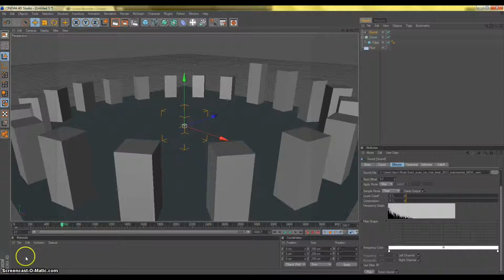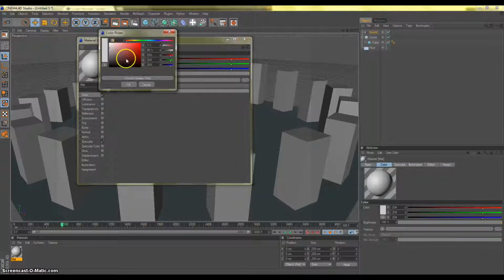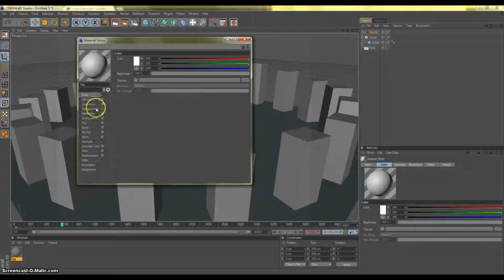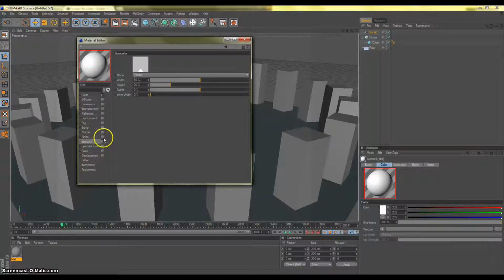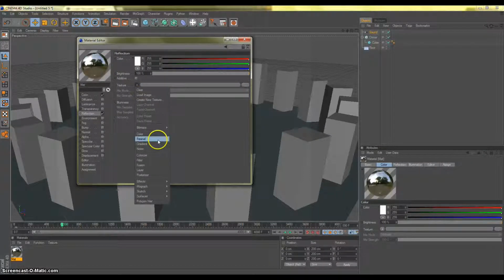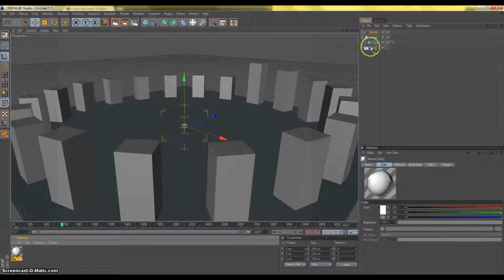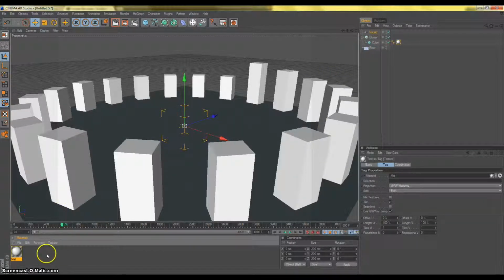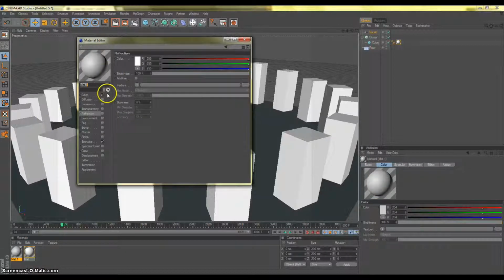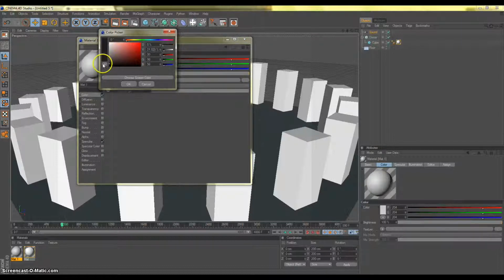Pretty cool. Now you can add textures or whatever you want. Yeah, you can add textures. Just gonna make a simple texture. Fresnel. Okay. Now let's drag that onto the cube. And for the ground, let's make just a normal, maybe black.